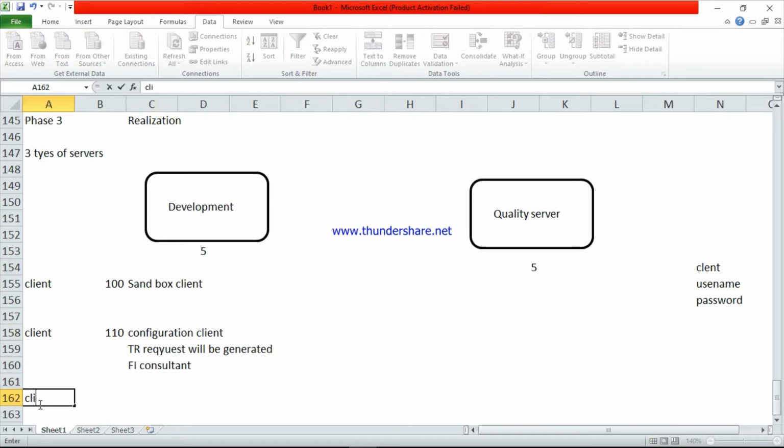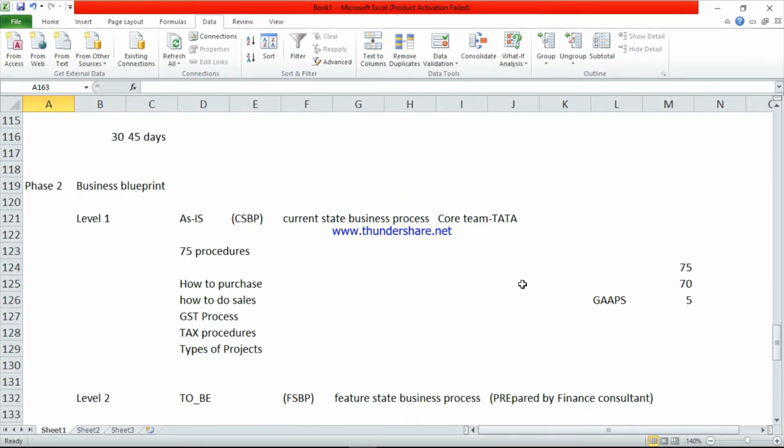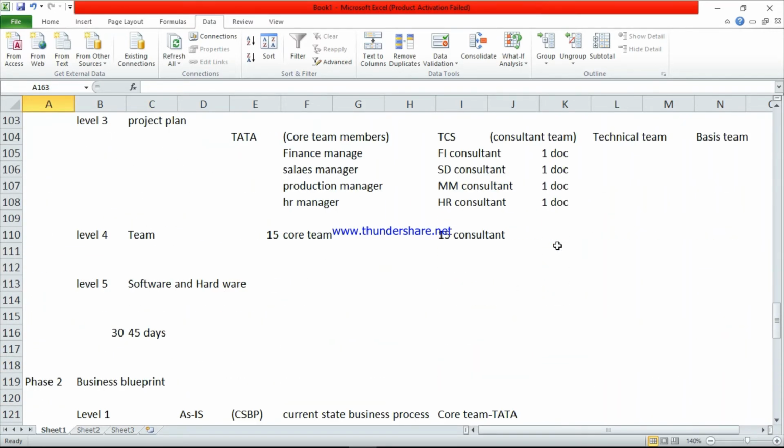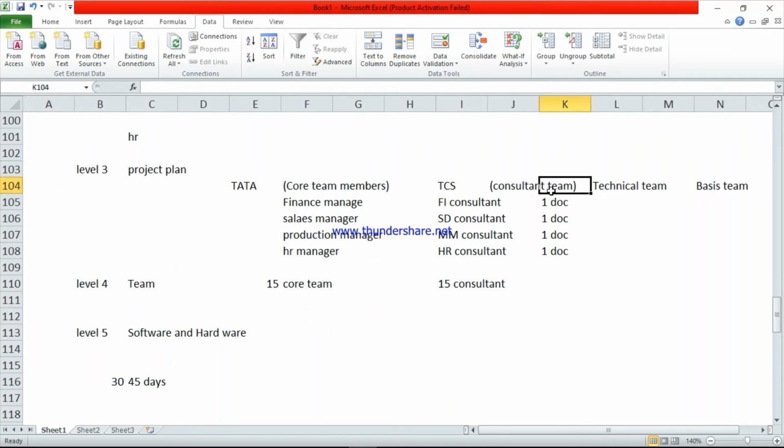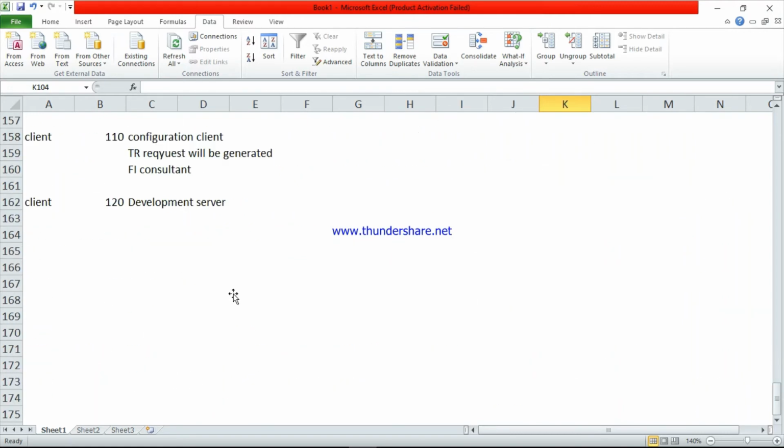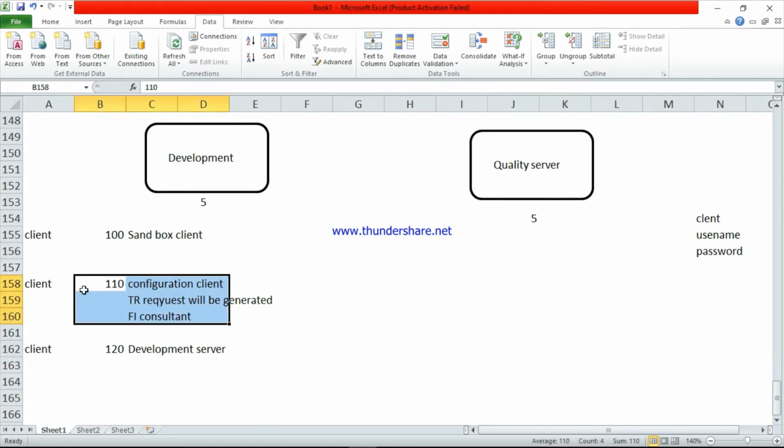One more is client 120. This is the development server. Here we have the consultant team, technical team, and basis team. Three teams are there. This server is for the consultant team. The consultant team is the FI consultant, SD consultant, and so on. They will use this server.